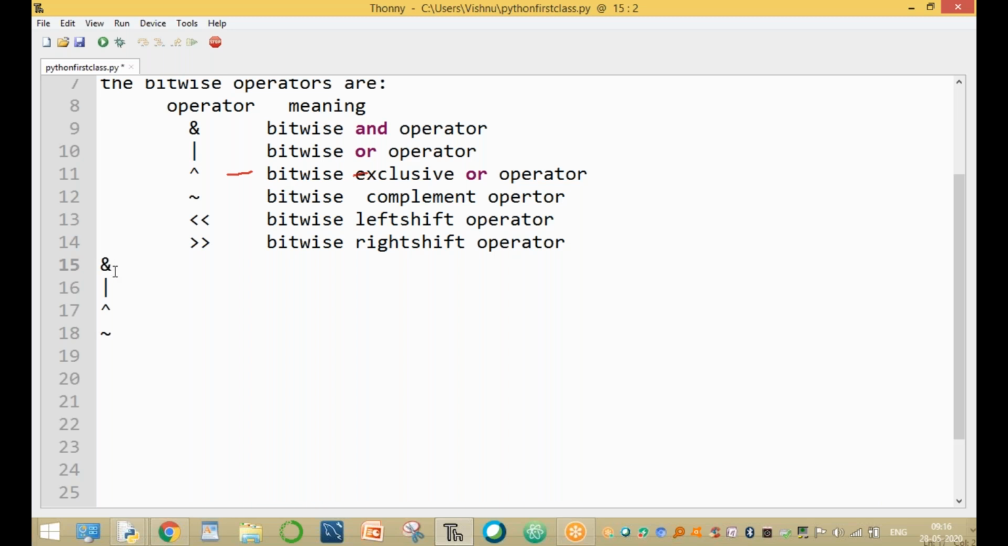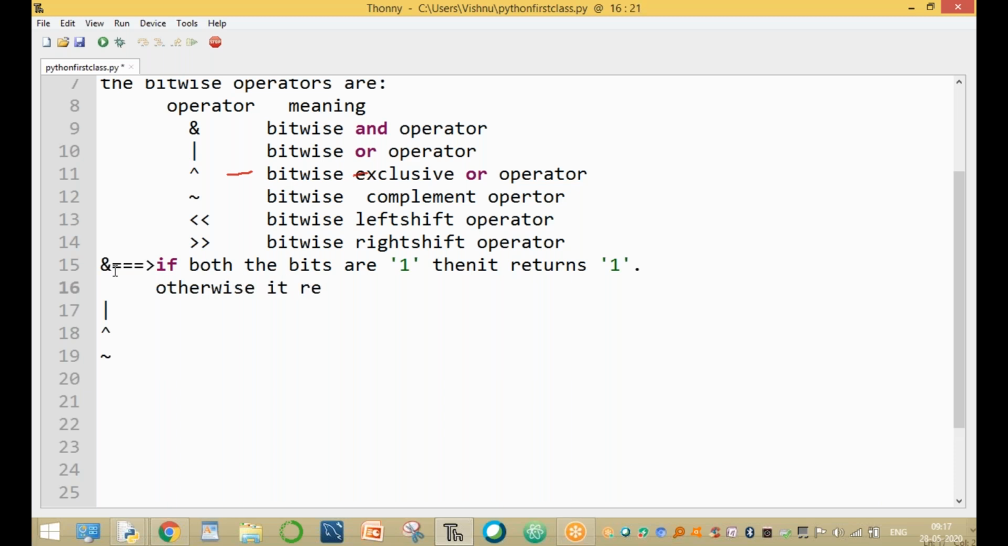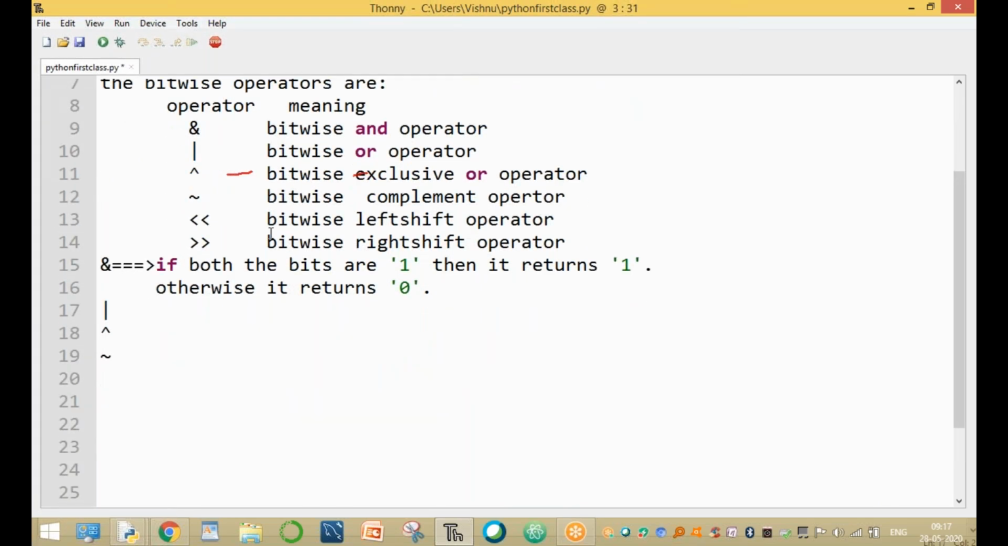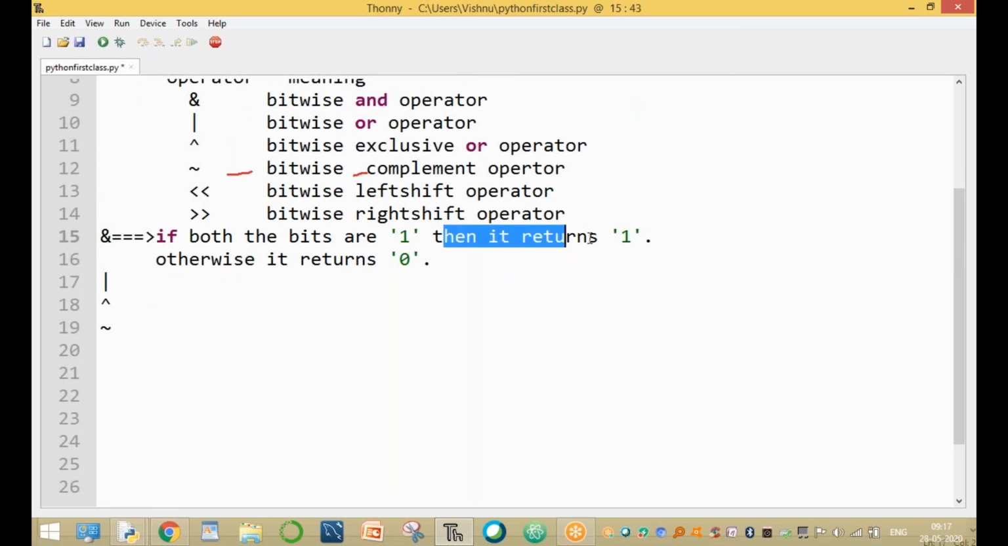What is bitwise AND? If both the bits are one, then it returns one. Otherwise, it returns zero. That is the main point. It performs the operation only at the bit level. Bit level means a combination of zeros and ones. If both the bits are one, then it returns one.